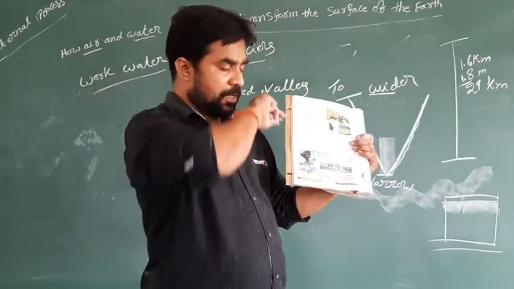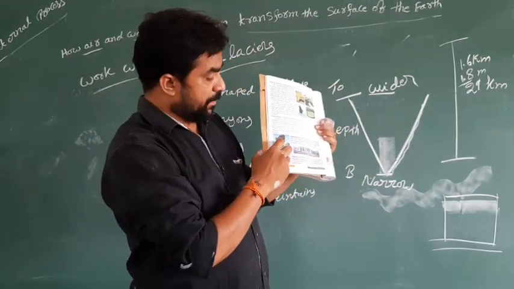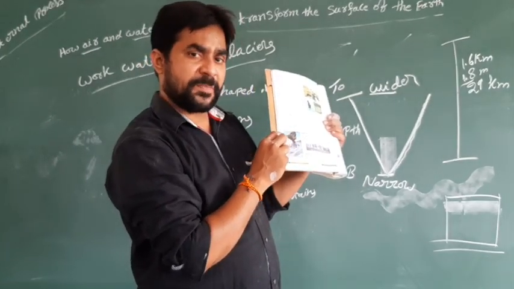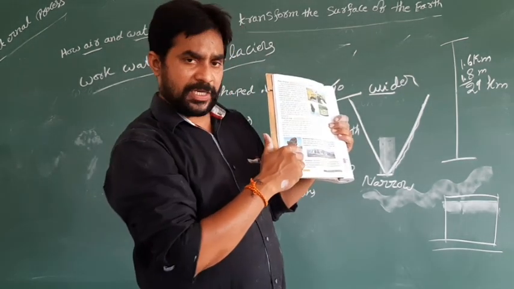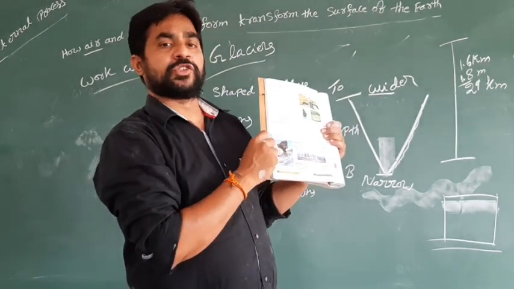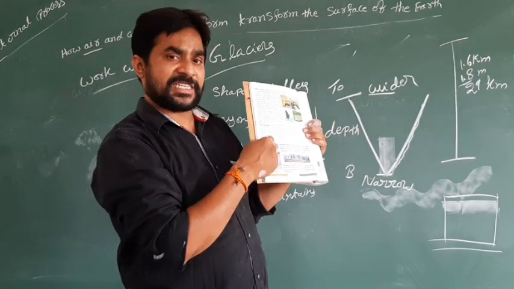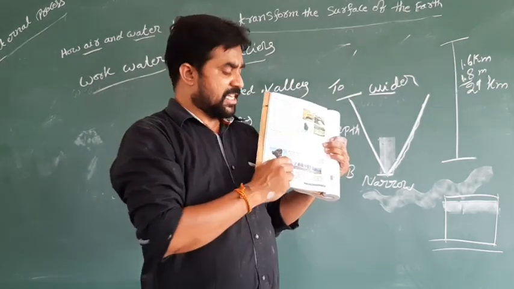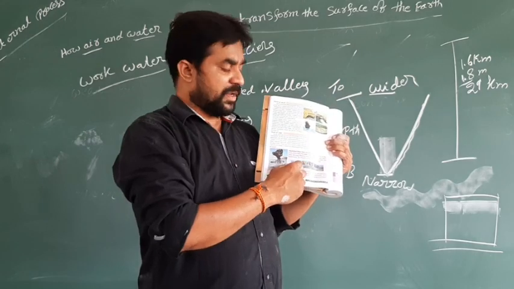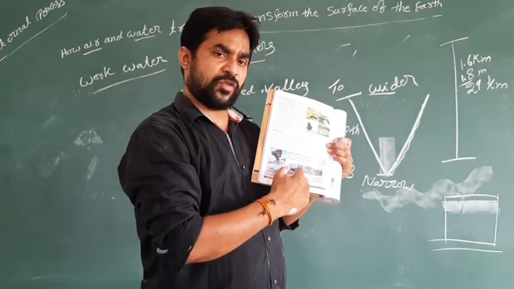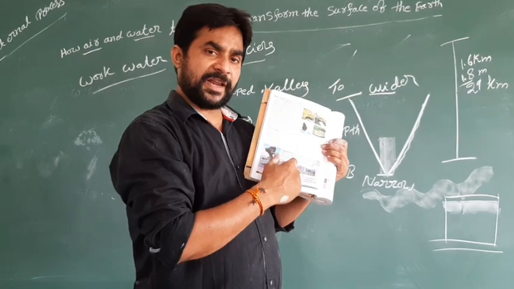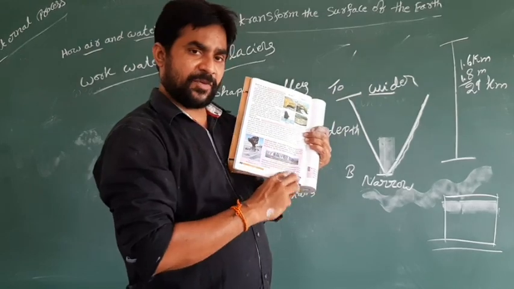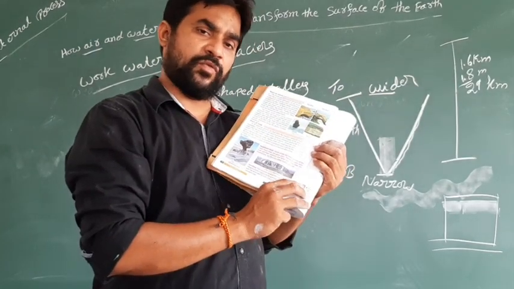So mushroom rock is one rock. See, the bottom of the rock is going to be cut, and this rock becomes like a mushroom. So this rock changed its structure because of the wind. That's why it is called a mushroom rock. Similarly, Inselberg also comes from a long time of pressure of wind. This area becomes like a berg, like we have an iceberg, and this shape was converted because of the wind only.